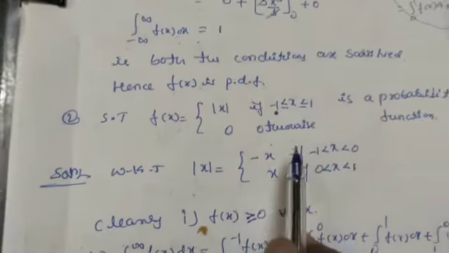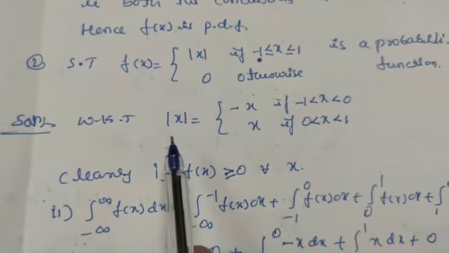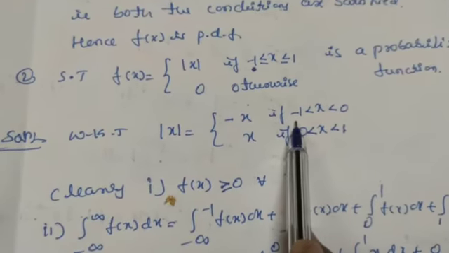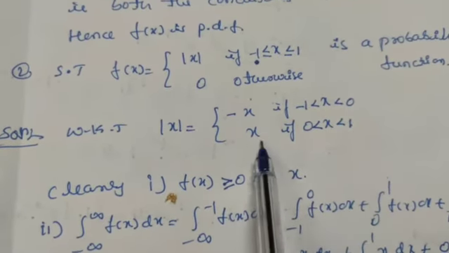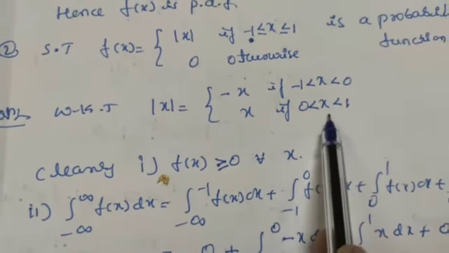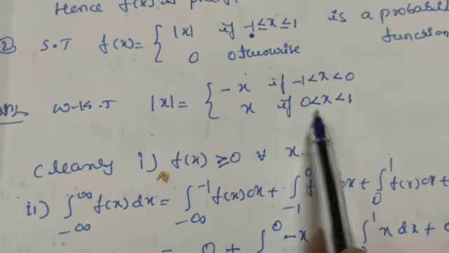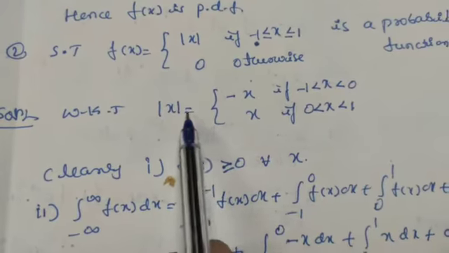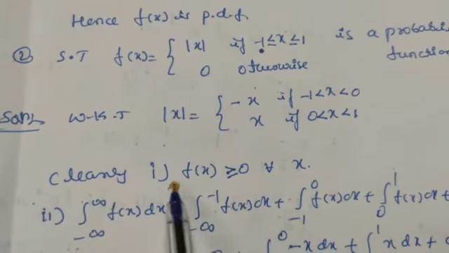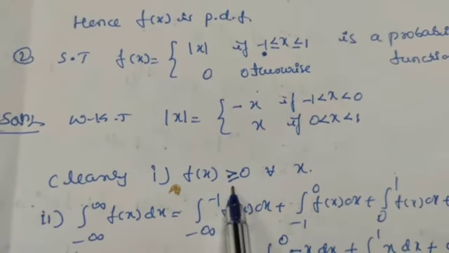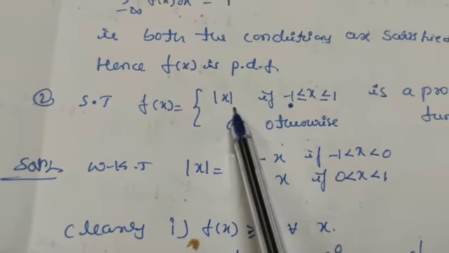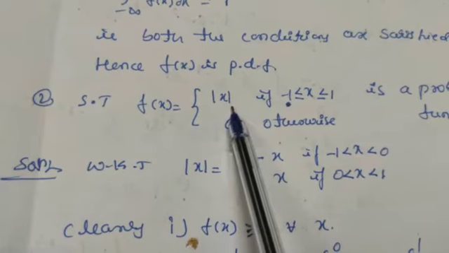So we know the definition of mod of x. Mod of x is minus x when x is greater than minus 1 and less than 0, and its value is x if x is positive, that is, x is in between 0 and 1. So from this definition of f of x we can say that f of x is always greater than or equal to 0, because we know mod x can be treated as positive x.